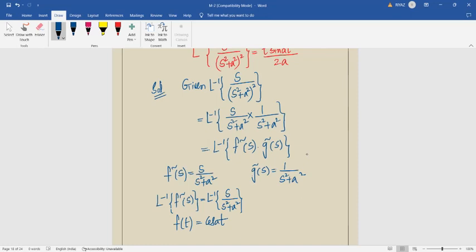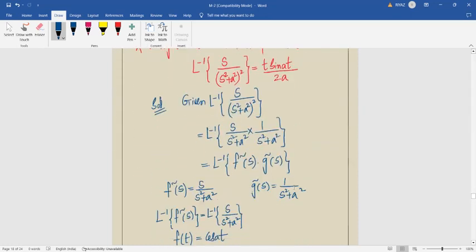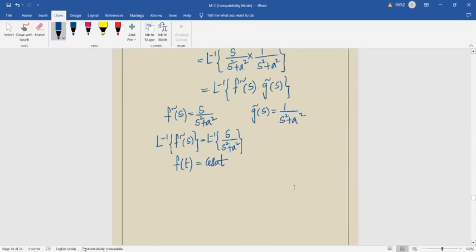Okay, but we required f of u. See here, ये statement में देखिए f of u चाहिए आप. F of t we got it now. So from the f of t we can easily get f of u value. What is f of u becomes? Cos a u. Just a variable change. F of t is cos a t. F of u is cos a u.